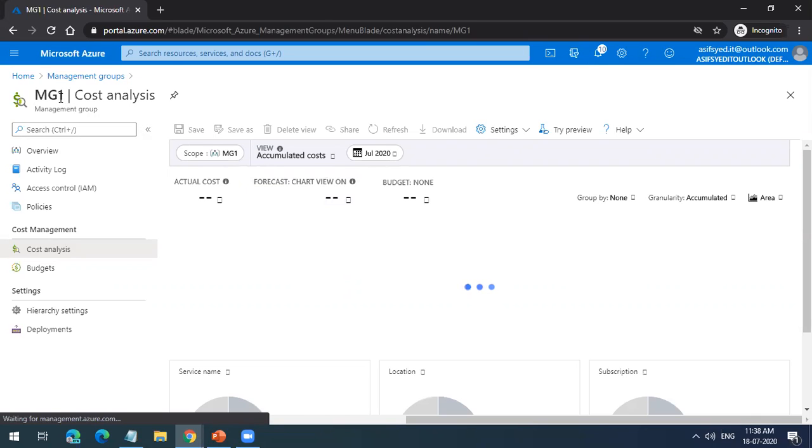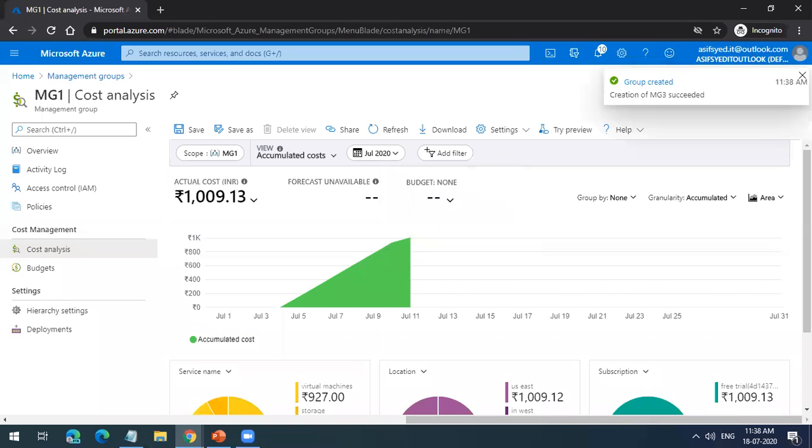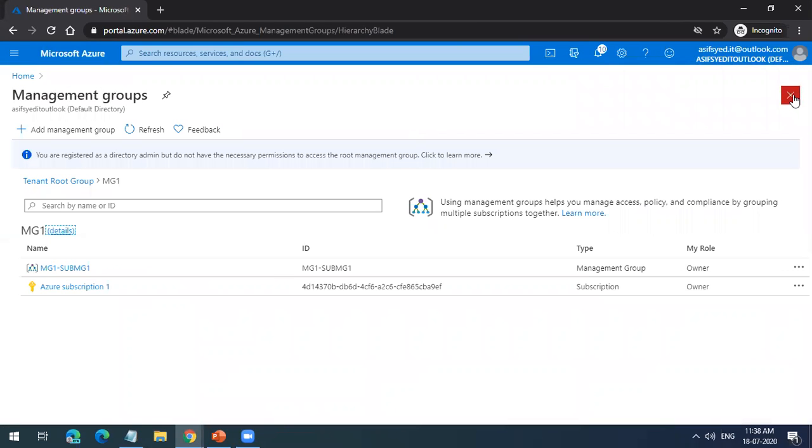I have one subscription. So for every management group, we need to add a subscription, right? Would that be a cost factor for us? Can't we manage with one subscription for all the management groups? Why will you create a management group if you have only one subscription? You will not create that. Management group is used only if you have multiple subscriptions. To manage multiple subscriptions, you will create management groups.